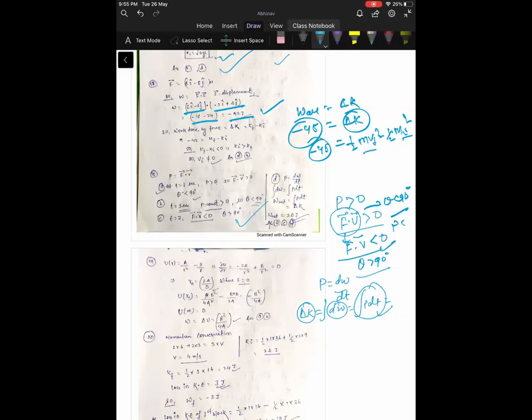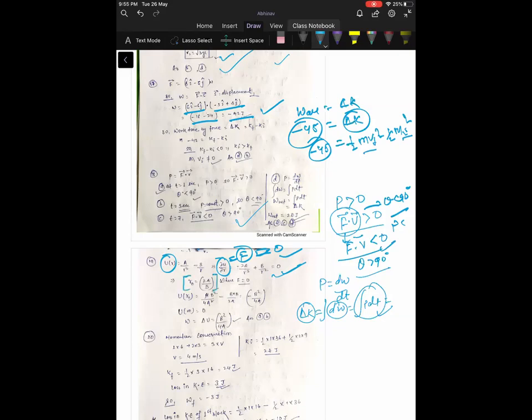Question 19. If potential energy is given as a function of r, and a and b are positive constants, find the equilibrium position. So U is given. Del U by del r is equal to F, the force. If the force is equal to 0, that will be the equilibrium point. If you solve the equation, you will get r naught is equal to 2a by b.